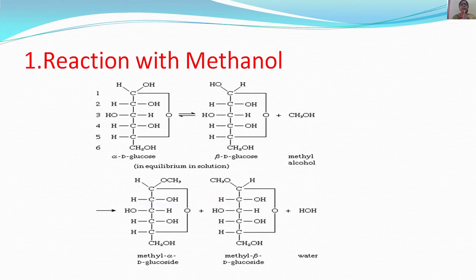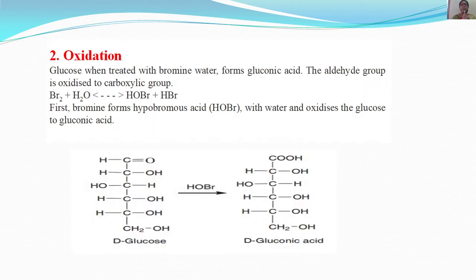Coming to the reaction with methanol. Glucose on reaction with methanol will give you two types of isomers. One is the methyl alpha-D-glucoside and the other one is the methyl beta-D-glucoside. This reaction will prove that there are two isomers of glucose. One is the alpha-D-glucose and the other one is the beta-D-glucose.